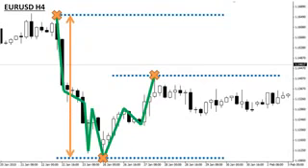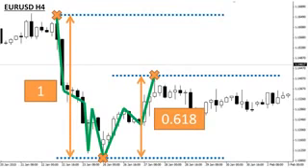So we're going to measure the distances between those 3 points, and those lines indicate where our measurements will be. If we take the original trend and we take it as 1 unit, then you will notice, and you can take a ruler and measure this on your screen if you like, or even open up the same chart and perform those measurements, you'll notice that the retracement was exactly 0.618. And I didn't have to look for this example. This was the first chart I opened up, euro-dollar 4-hourly time frame, January 2015.